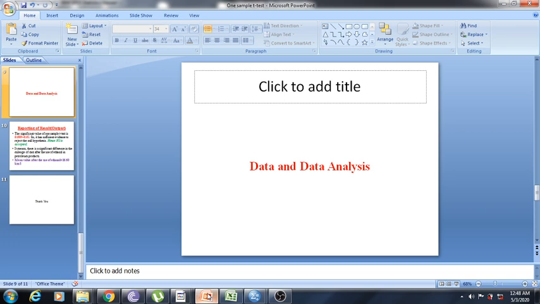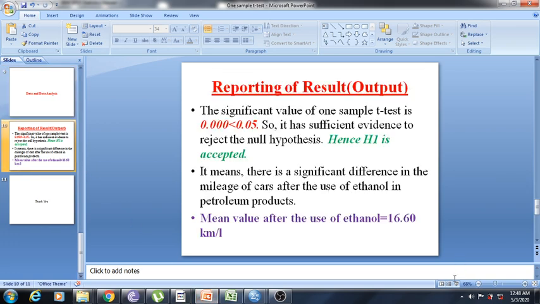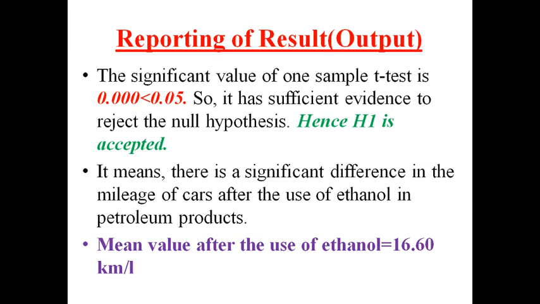Now how should we report this data? You can see here. The significance value of the one sample t-test is 0.000, which is less than 0.05. So there is sufficient evidence to reject the null hypothesis. Hence H1, the alternative hypothesis, is accepted. It means there is a significant difference in the mileage of cars after the use of ethanol in petroleum products. Also from the mean value we can see the mean value after the use of ethanol is 16.60. Without ethanol it was 12. So there is an increase in the mileage of the car. So our H1 is accepted. Thank you very much.